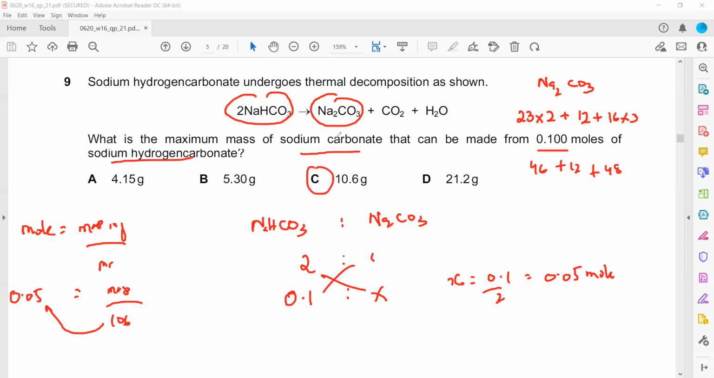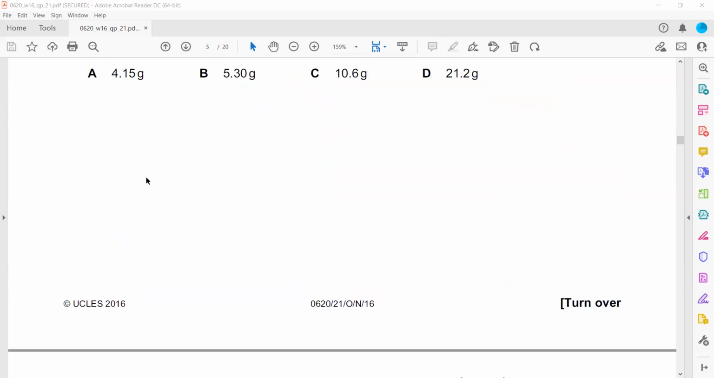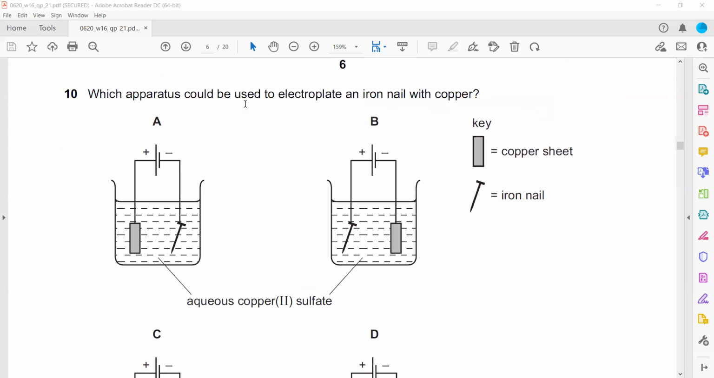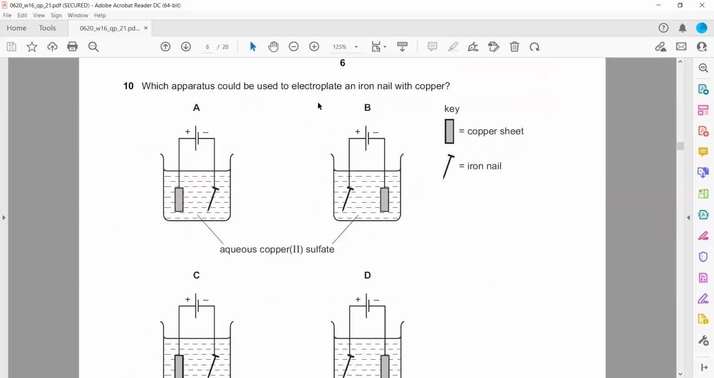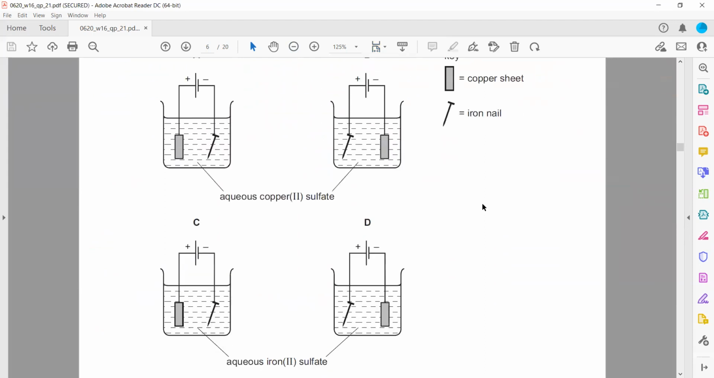Which apparatus could be used for electroplating an iron nail with copper? So we want a copper plating. If you want a copper plating, the anode should be made up of copper, the cathode should be the nail, and the salt, the electrolyte, should be a copper salt. We want copper plating, we don't want iron plating, so that's why we cannot use this.